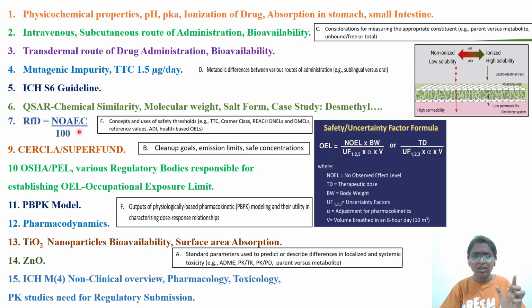So remember, if you look into the ABT brochure, in section F there are the concepts and use of safety thresholds, for example TTC, Cramer class, REACH DNELs. If you look into ECHA REACH registration, DNEL is the derived no effect level, and DNEL reference values, that is RfD, acceptable daily intake, that WHO will give you, and health-based occupational exposure limits that you will do with respect to worker safety.